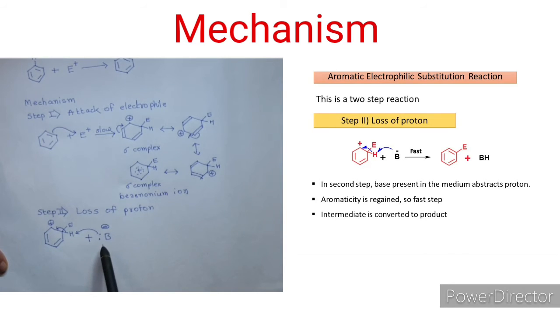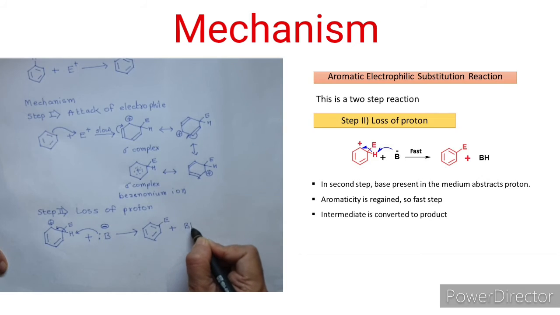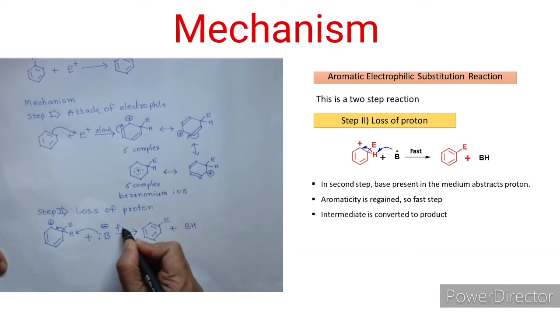The base present in the medium abstracts one of the hydrogens, and the electrons between carbon and hydrogen are now moved to benzene. So what we will get is our product, and since aromaticity is regained, this is a fast reaction.